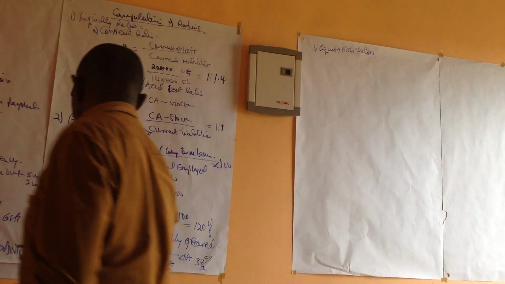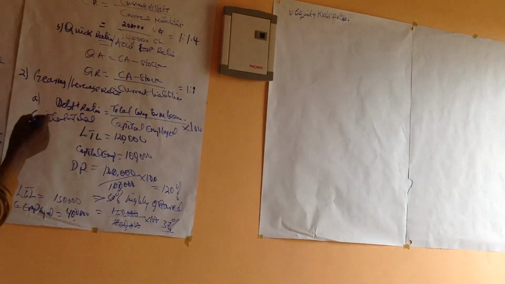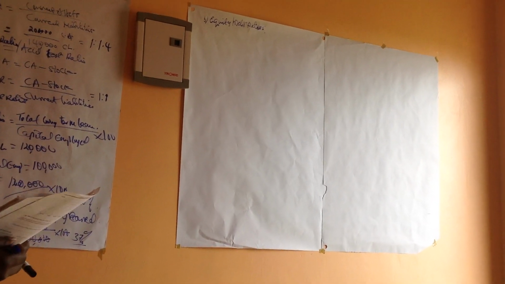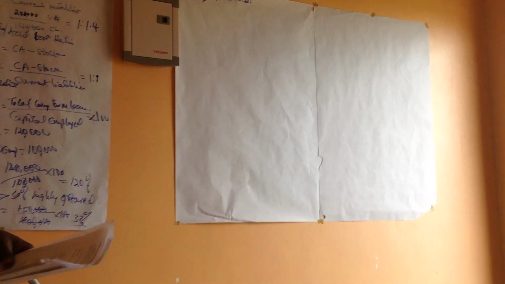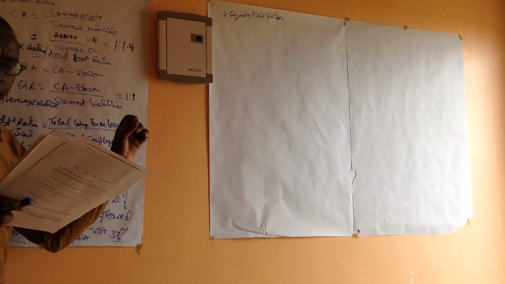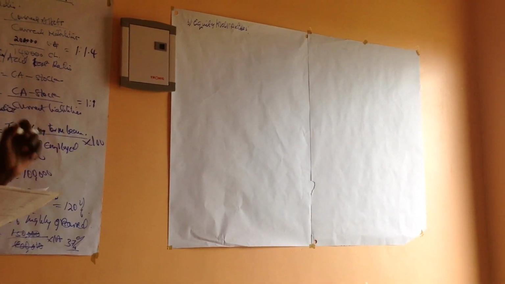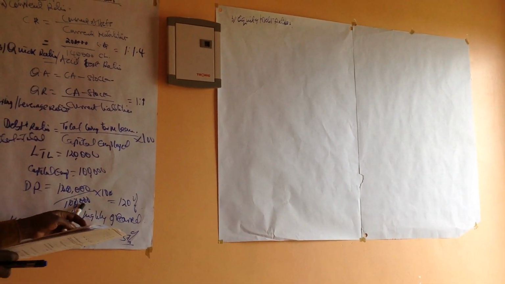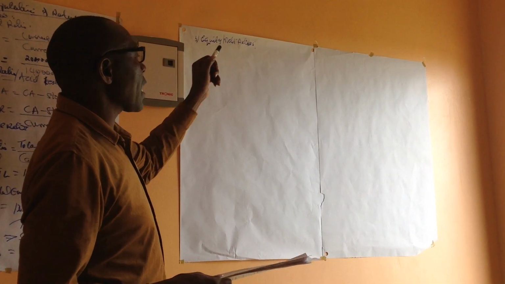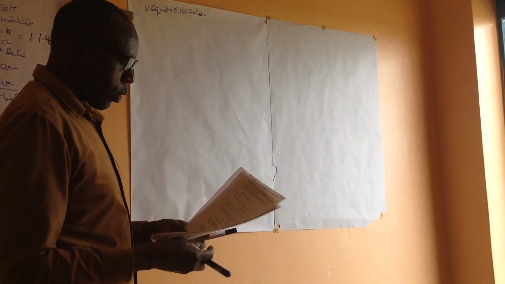That's the debt equity ratio. Now in this case, we're still talking about the gearing ratio, only that now here we relate to the equity, purely the net worth, the equity of the fund. This was total capital employed, but here now we're talking of purely that which belongs to the owners of the business.